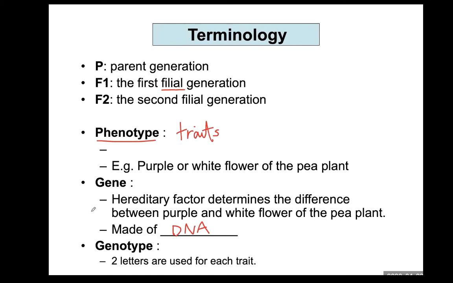Genotype is manifested in phenotype. And then genotype can be denoted or labeled by two letters. You can connect this concept to homologous chromosomes. For each trait, one gene determines the trait, and that gene is located on a pair of homologous chromosomes. Therefore, you need two letters for the genotype of one trait.